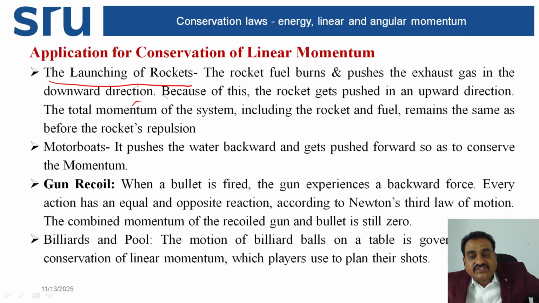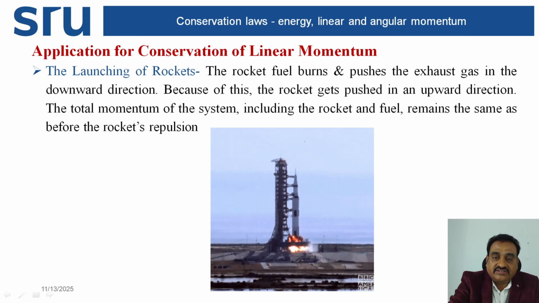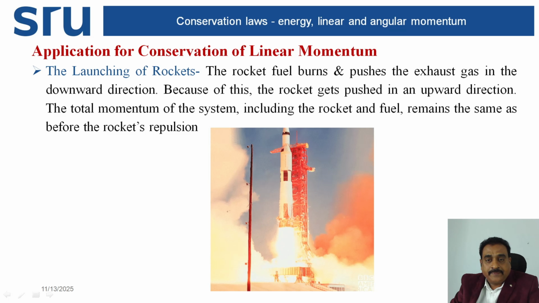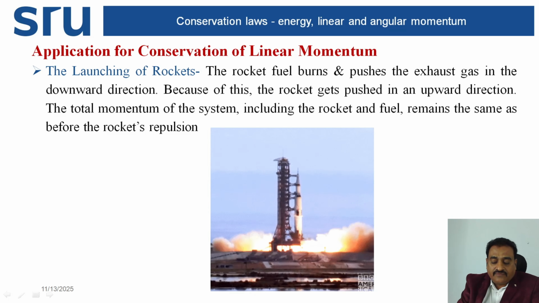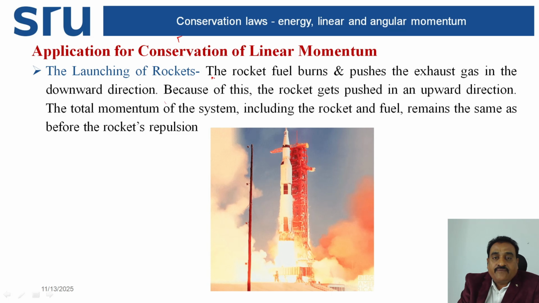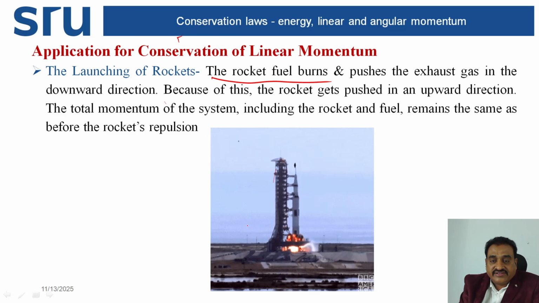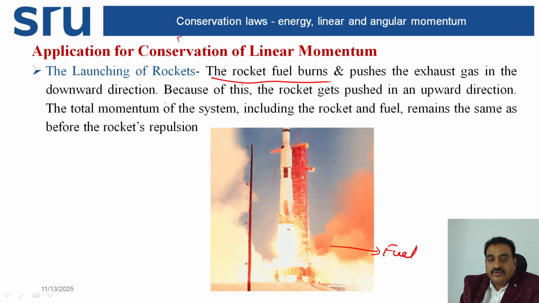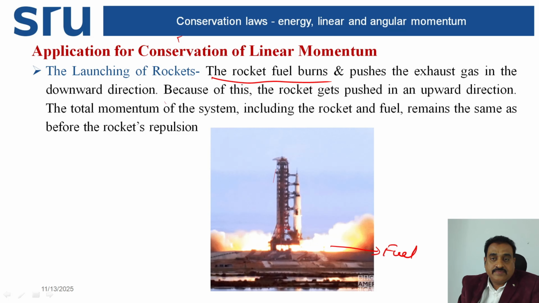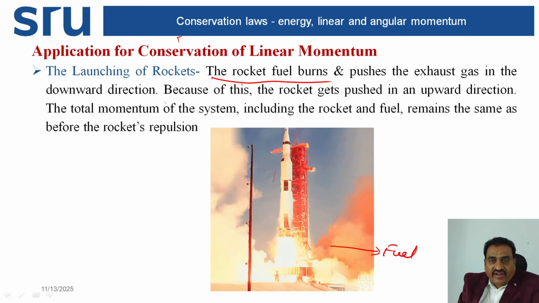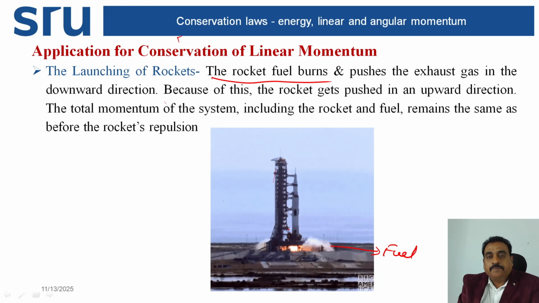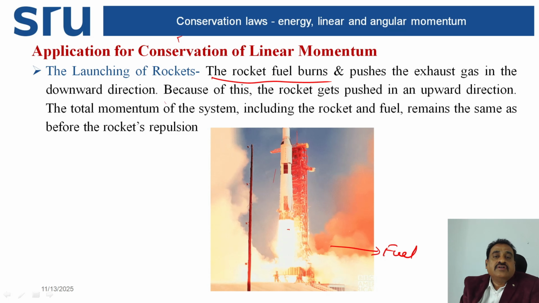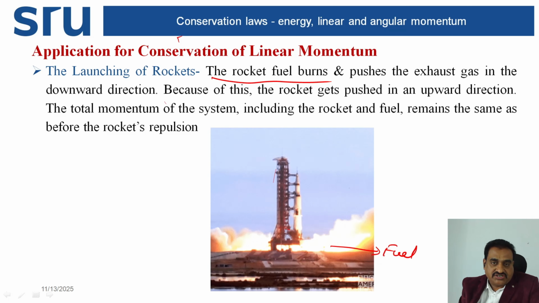When a bullet is fired, you try to see here. So, the launching of a rocket, you try to see clearly. The rocket fuel burns and pushes the exhaust gas in the downward direction.